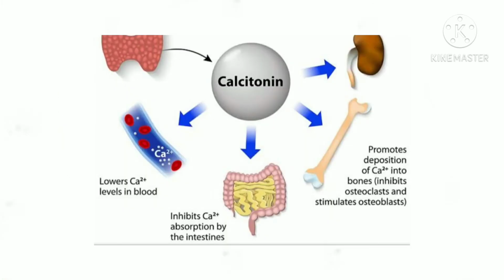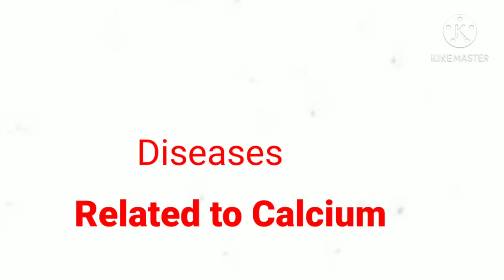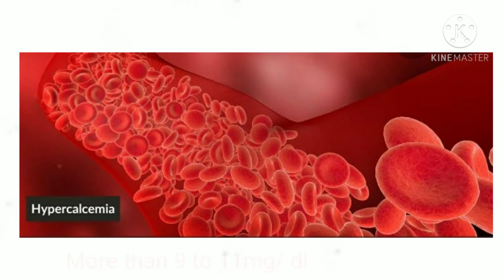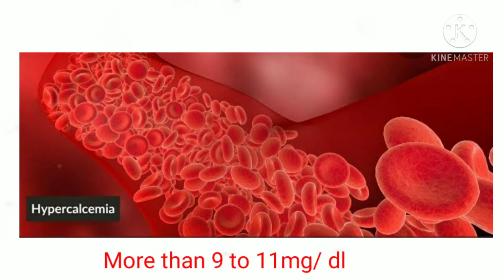Calcitonin is a peptide containing 32 amino acids which is secreted by parafollicular cells of the thyroid gland. Now let's see some of the diseases related to calcium. First is hypercalcemia. As the name indicates, there will be increased level of serum calcium, that is more than 9 to 11 mg per dl.